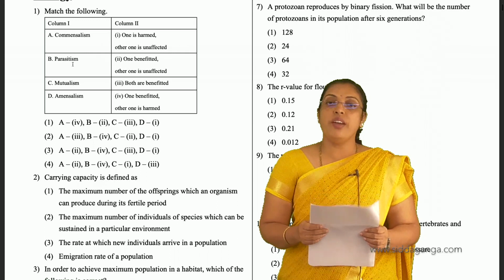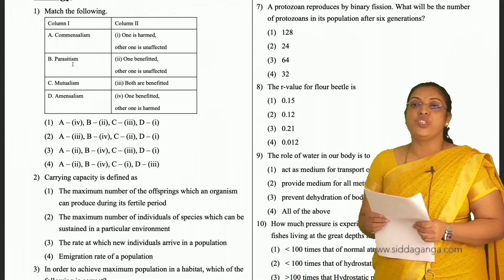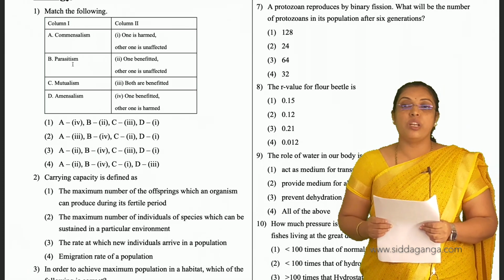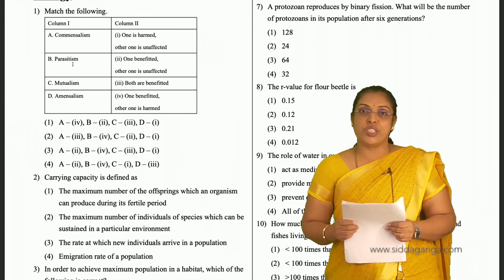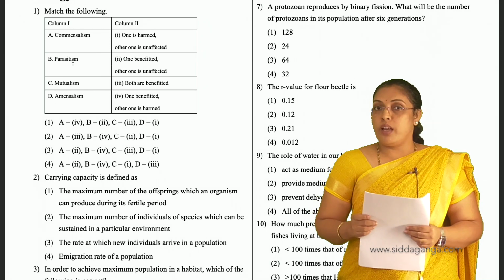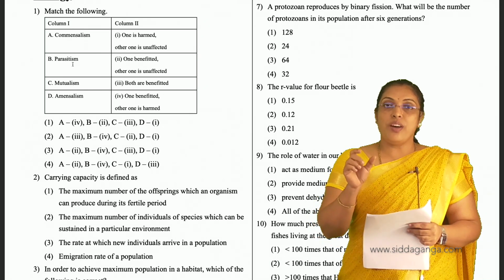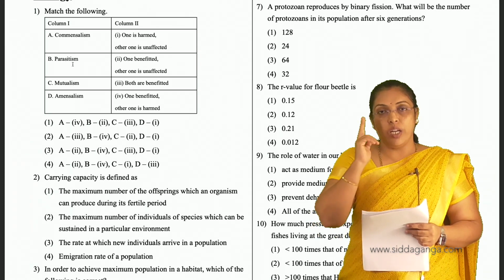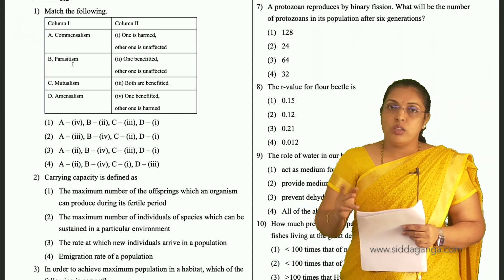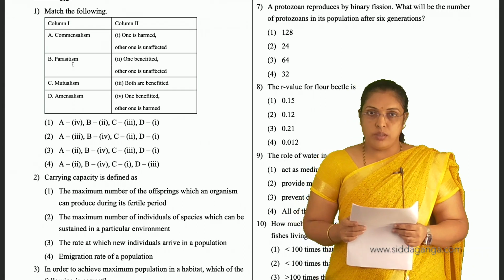Then coming to the seventh question, a protozoan reproduces by binary fission. What will be the number of protozoans in its population after 6 generations? You know that protozoans reproduce by an asexual method of reproduction, that is binary fission. In the first generation we get 2 individuals. In the second generation, 2 into 2, we get 4 protozoans.